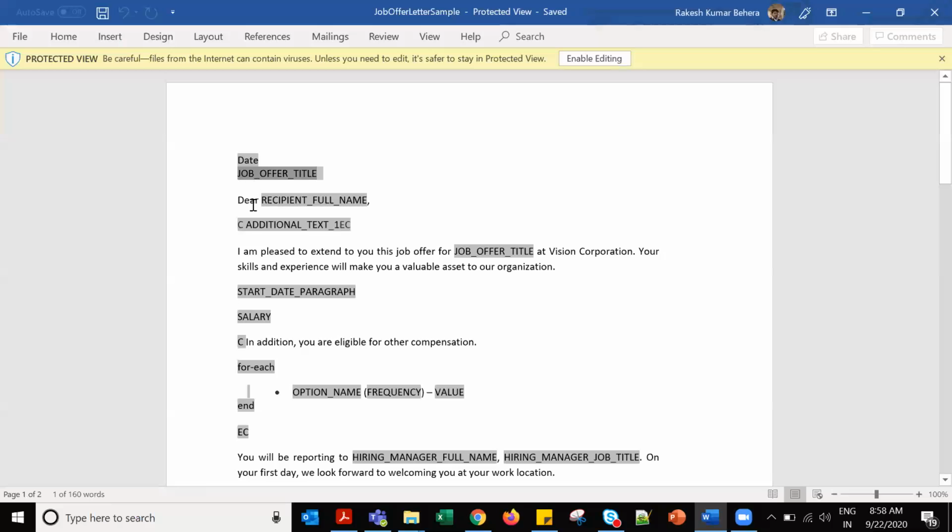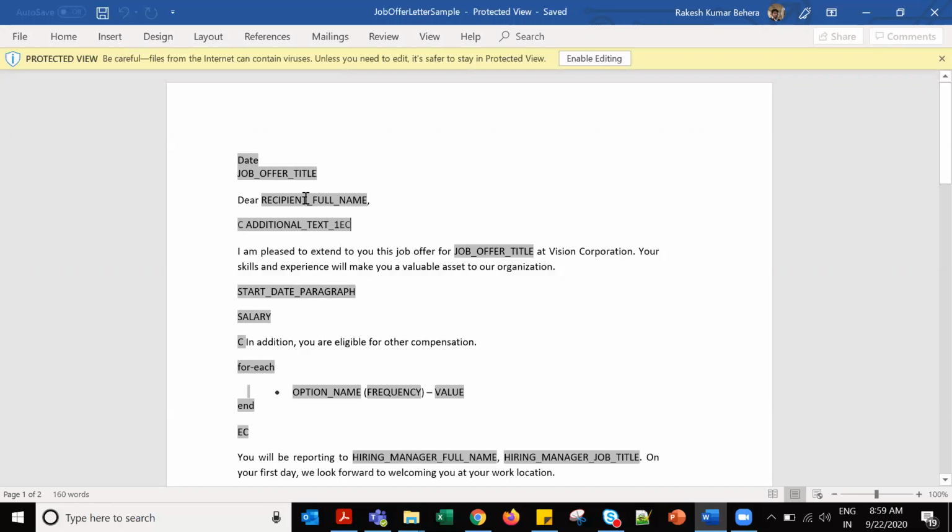And it should be dynamically picked, right? Dynamically it will pick. How that link works, I will verify and let you know. But if a variable is there, it will dynamically pick from the application. Whatever the job offer title is in the requisition field, it will pick from there.